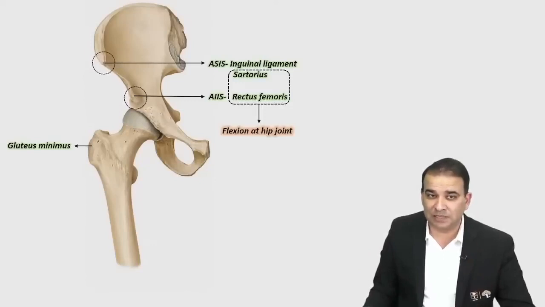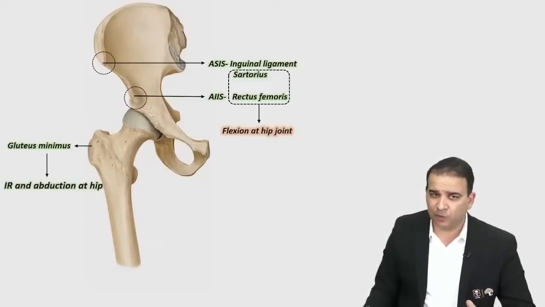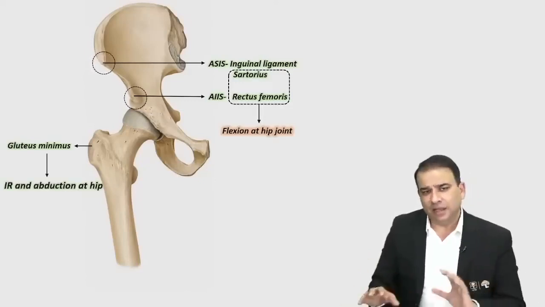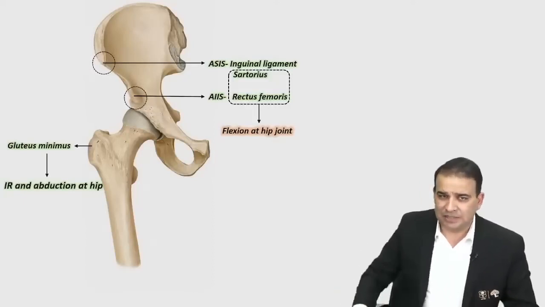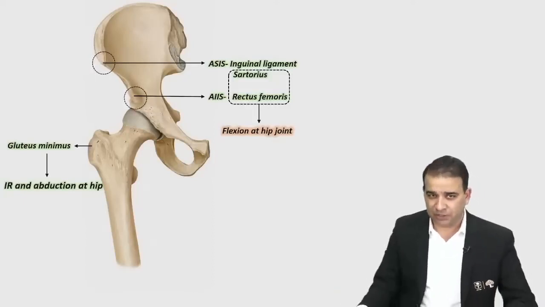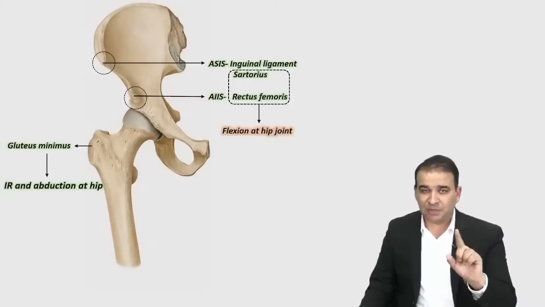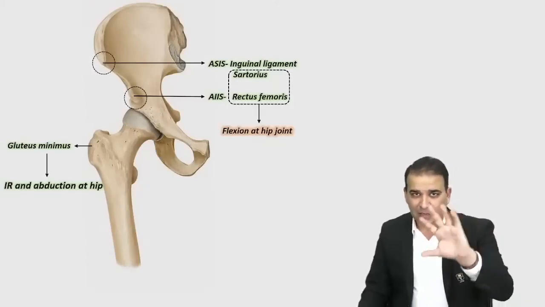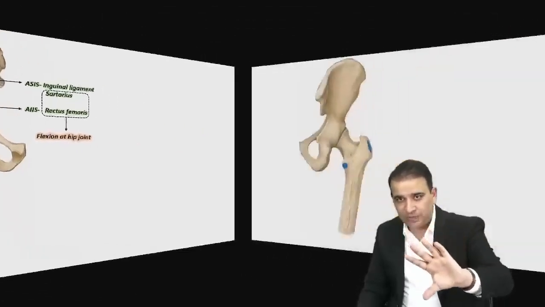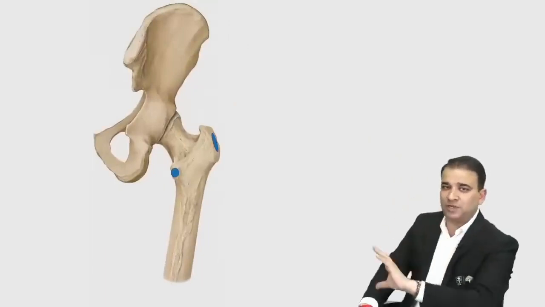The gluteus minimus muscle is a muscle for abduction and internal rotation. It's a weak abductor and internal rotator, but yes, the muscle is there and that is causing the internal rotation and the abduction at the hip joint. Now that's the minimus muscle you can see from the front. Let's turn this entire thing, guys. Let's turn this picture. The moment you turn this picture, now you're looking from the posterior side.